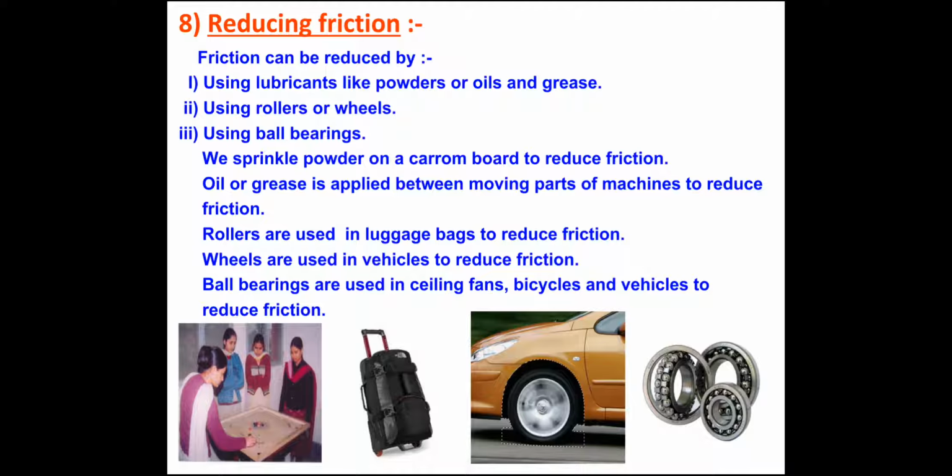Now how can we reduce the friction? It is opposite to increasing friction. Friction can be reduced by applying lubricants, which means we have to make the surface smooth. When you apply a lubricant like powders or oils or grease, the surface becomes smooth and the friction is reduced. These are generally used in machines to run the machine smoothly and reduce the friction.